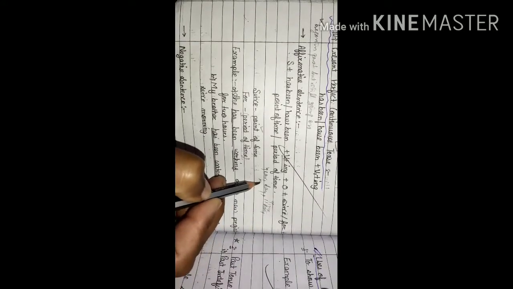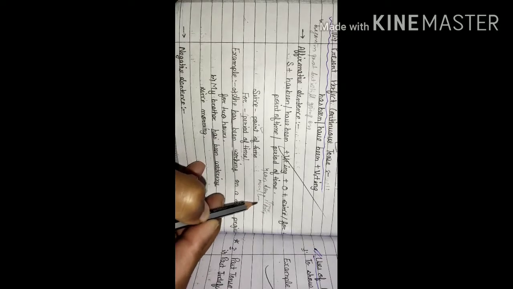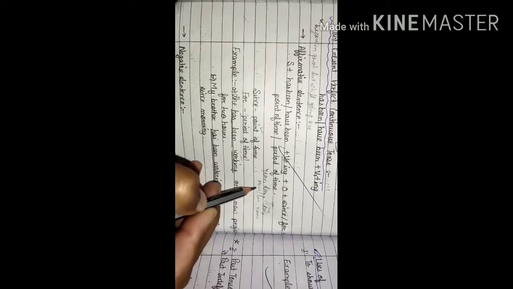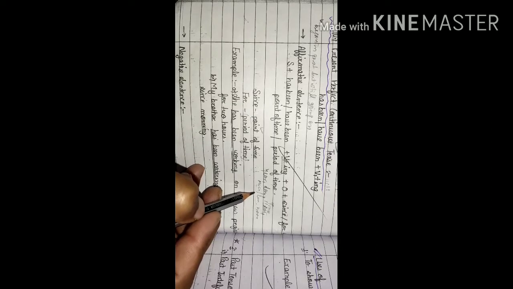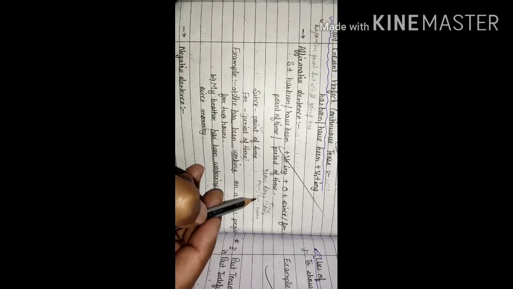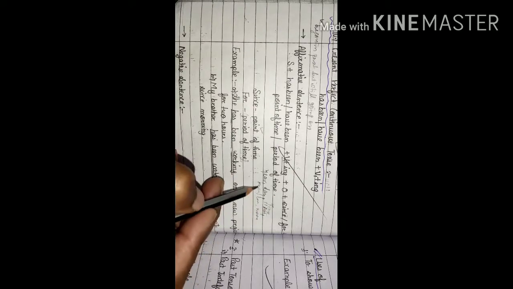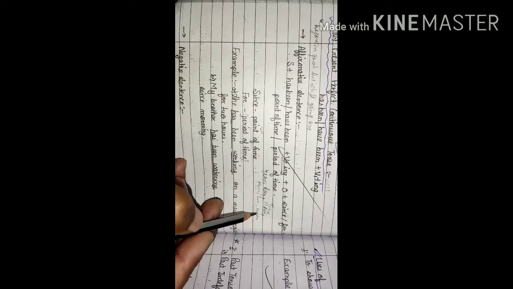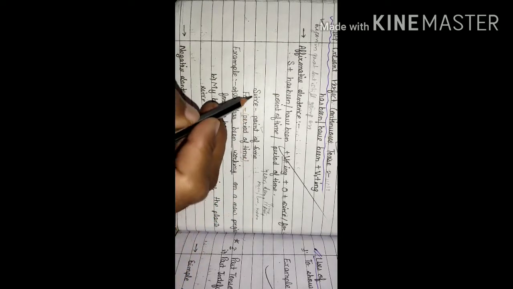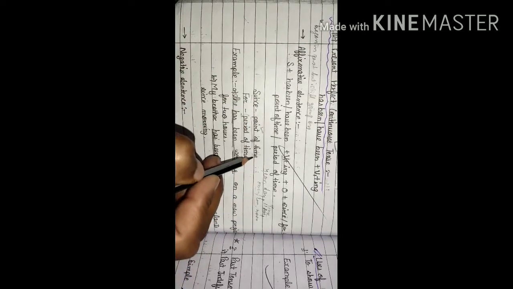Then morning, evening, noon. With these also we will use since. I have been teaching since morning. He has been working in the fields since morning, right? So with morning, evening and noon also we will use since, that is point of time.